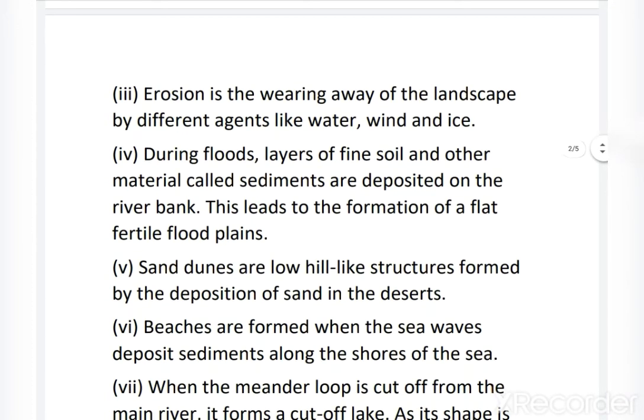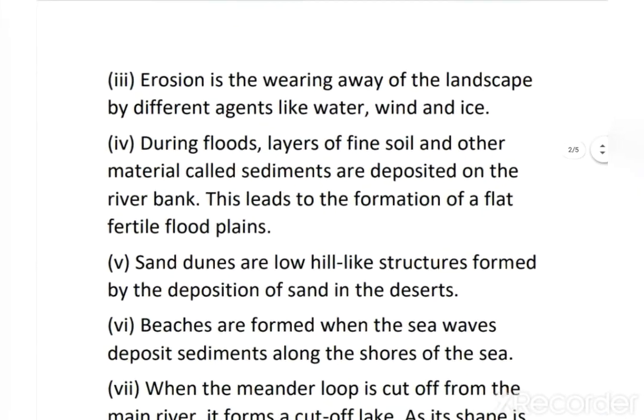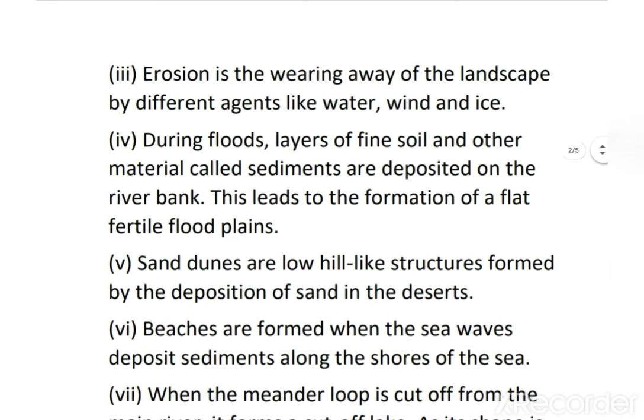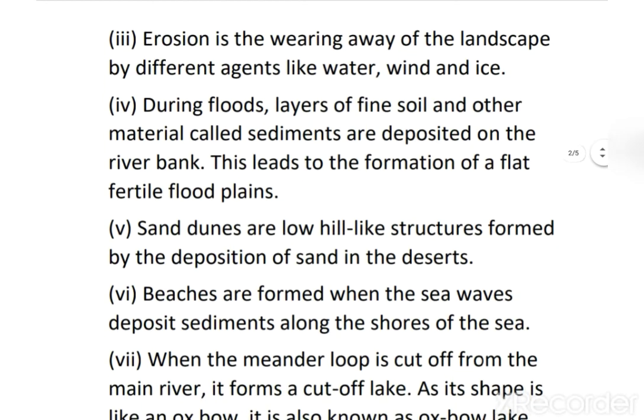Question number 3. What is erosion? Erosion is the wearing away of the landscape by different agents like water, wind and ice. Question number 4. How are floodplains formed? You remember, children, you learned in the work of rivers about floodplains. So let us understand what the answer will be.